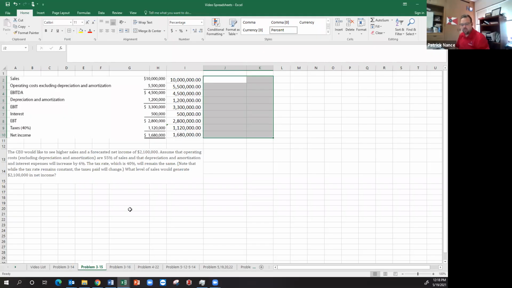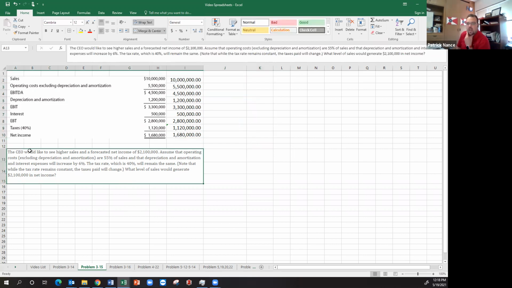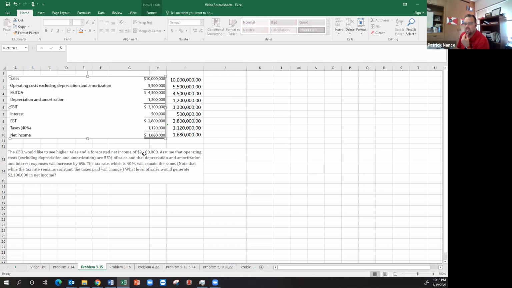Okay, we're going to look at problem 3-15 now. This is mostly ratios, has to do with ratios, but it says the CEO would like to see higher sales and forecasted net income of $2.1 million. You can see currently it's 1.68.